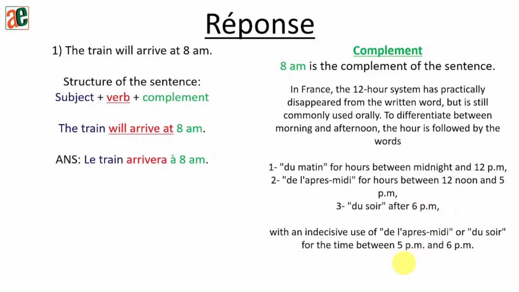Sometimes, if you hear some French speakers, anytime between 5 p.m. to 6 p.m., some will keep it in the afternoon, some will keep it in the evening. But it's not really a problem. Okay? But if you want to follow the correct rule, anytime between 12 noon to 5 p.m. will be l'après-midi. For le soir or du soir, it should be after 6 p.m.